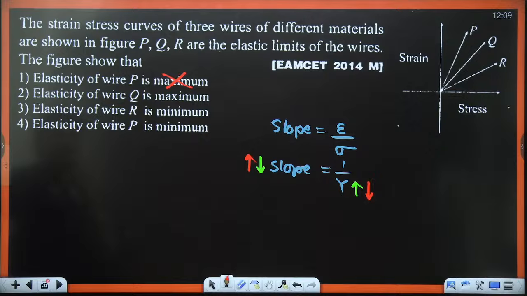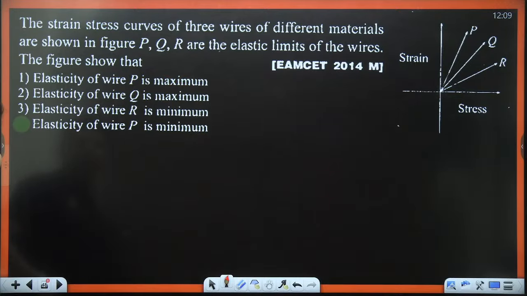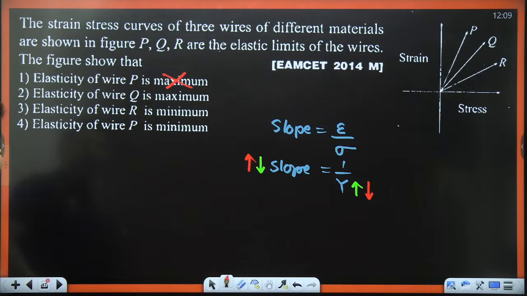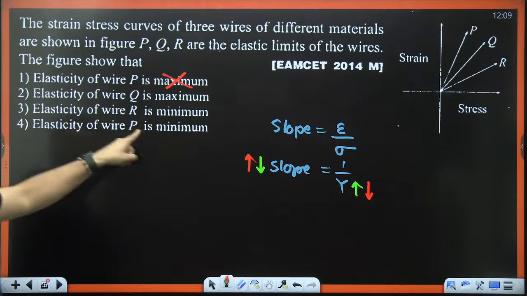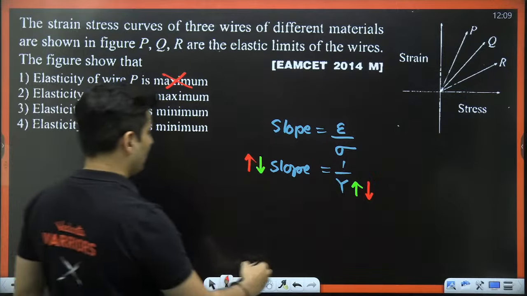Why is it not there, guys? I think there is some mistake in the printing or something over here. I think the answer marked over here is D. Elasticity of wire P is minimum. Oh yeah, this is correct.